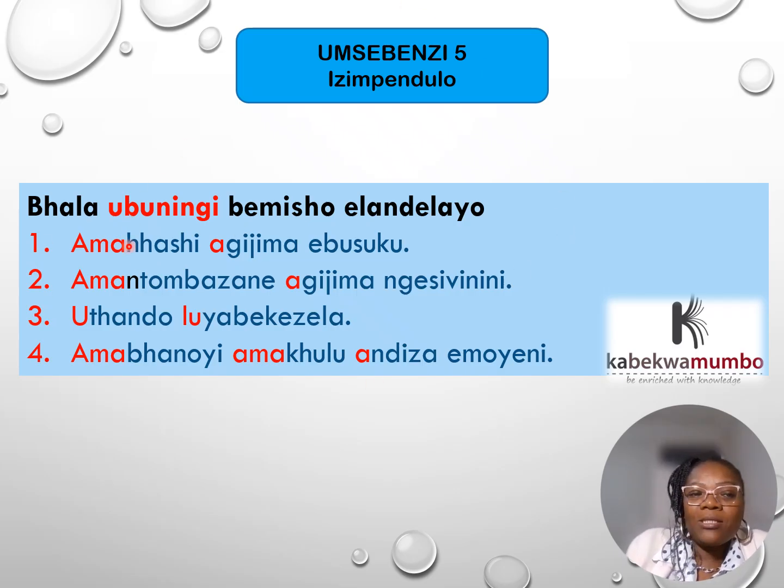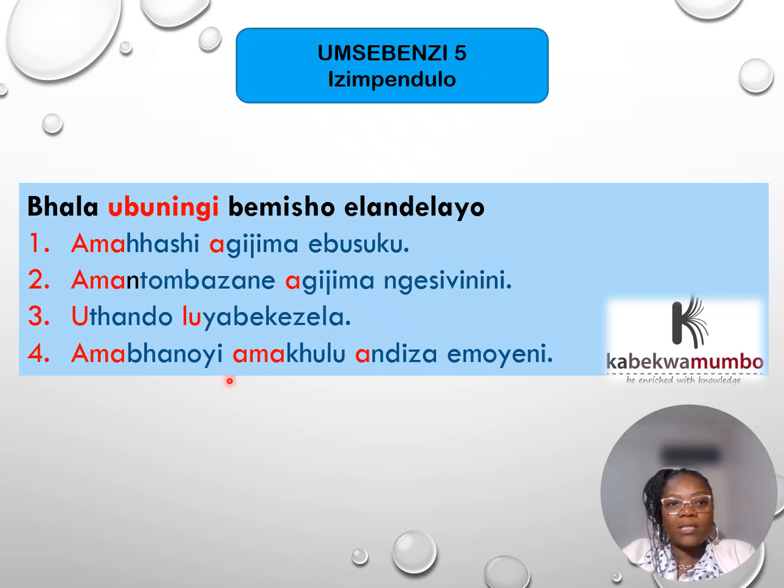Right. Bhala obuningi. So it was ihashi, now it is amahashi. It was ligijima, now it is agijima, because we have an ama beginning word. Amantombazane agijima. It was intombazane, now it's amantombazane. Remember what we spoke about. The ntombazane still stays as is because it is a stem word. If you tamper with the ntombazane with any of the letters, then the word will no longer mean ntombazane.